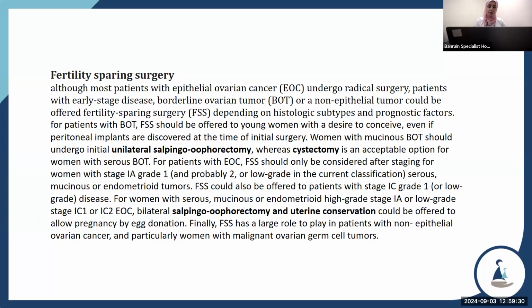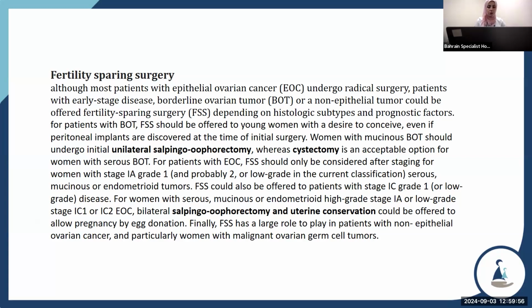For patients with epithelial ovarian cancer, fertility-sparing surgery should only be considered after staging of women with stage 1A, grade 1, and probably grade 2 or low grade in the current classification, serous, mucinous, or endometrioid tumor. Fertility-sparing surgery could also be offered in patients with stage 1C, grade 1, or low grade disease.